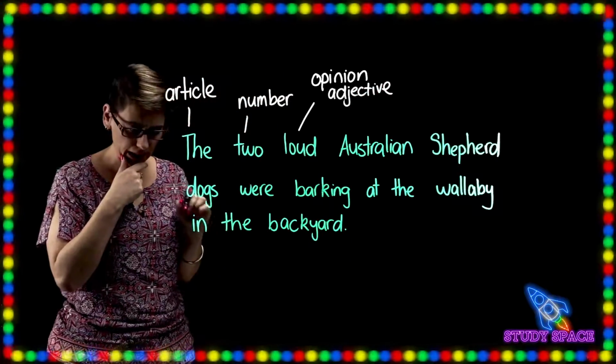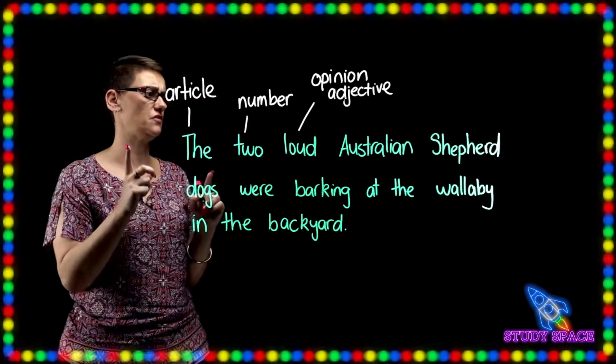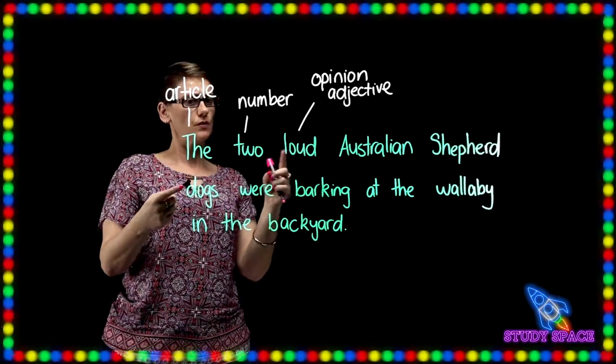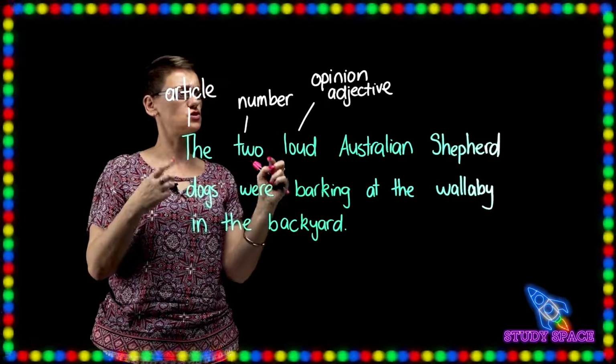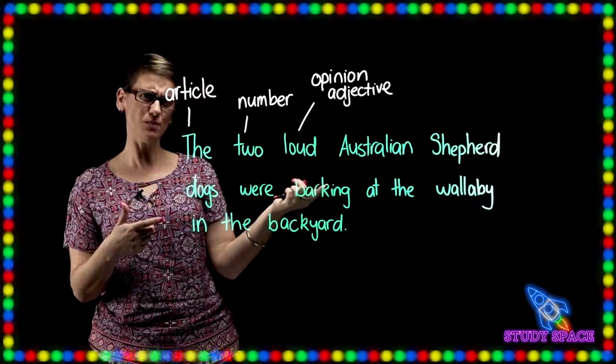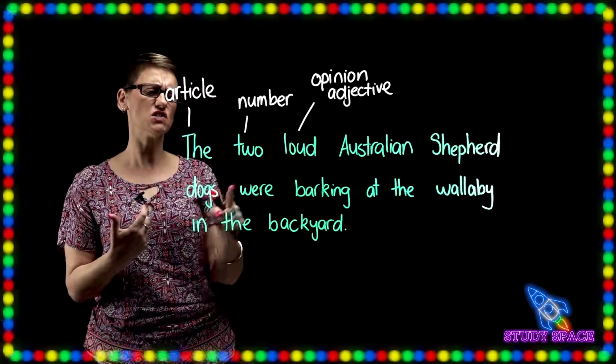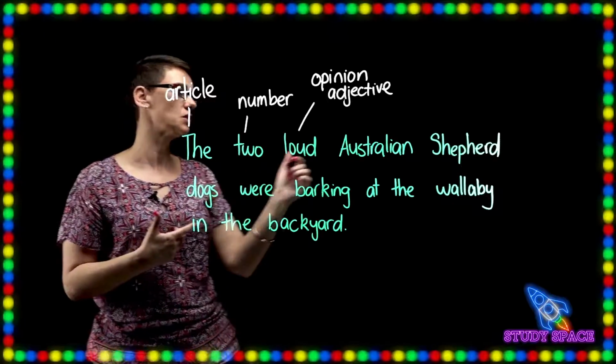And what was the last one? The classifying adjective. Now hang on a second. So the 2 loud Australian shepherd dogs. The Australian shepherd, I think that's the classifying adjective here, boys and girls, because it tells me what type of dog it is.